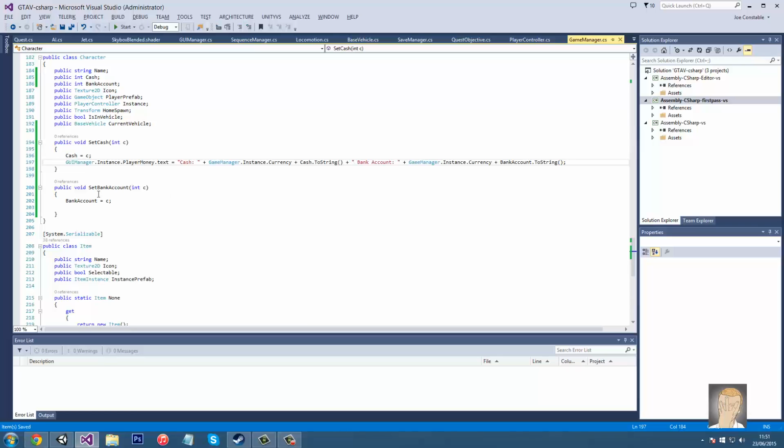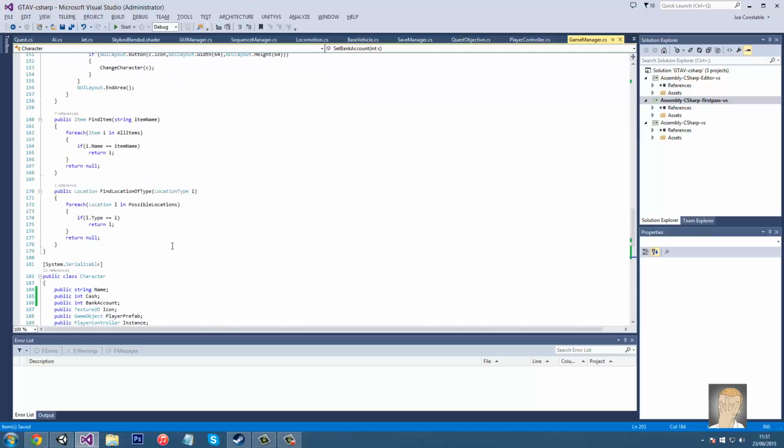That's all we need to do for that. So that literally just adds loads of strings together. And we don't need to do currency dot toString because it's a char, and that works perfectly fine. A char is basically just a single character. I think it's 1 byte. So yeah, and then we can just copy that into the set bank account as well.